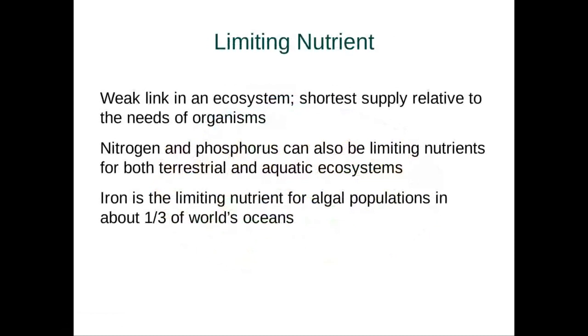Now, ecosystems have what we call a limiting nutrient, which we typically call the weak link, i.e. what is in the shortest supply relative to the need of the organisms. The vast majority of ecosystems on the planet are limited by either nitrogen or phosphorus. When I say limiting nutrient, I mean what's limiting primary production, not just what limits me or a cat. So nitrogen and phosphorus are by far the two most common, but we do know iron is one of the primary limiting nutrients of algal populations in about a third of the world's ocean.